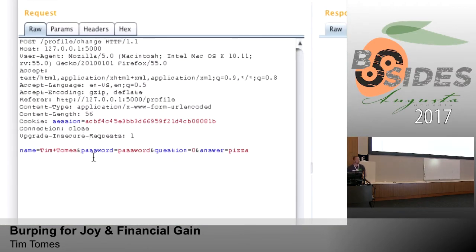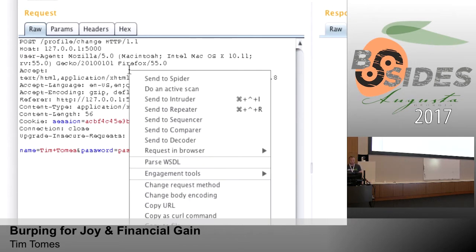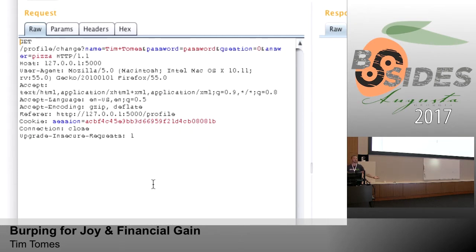And obviously it'd be a little bit more difficult to exploit this because all the possibly vulnerable parameters, I'm just going to tell you it's vulnerable, all the possible vulnerable parameters are down here inside the post. But I want it to be a GET. And the way that I test for that, could manually change it like we talked about, or if you right click, there's an option here, change request method. It's that simple. Click it and it does all the work for you.